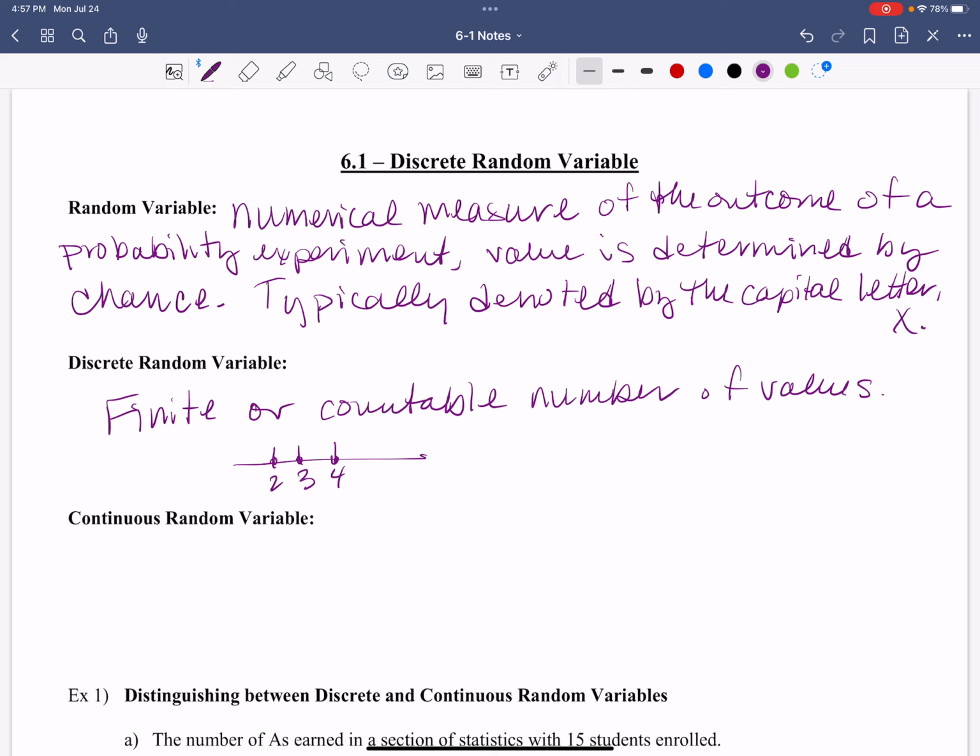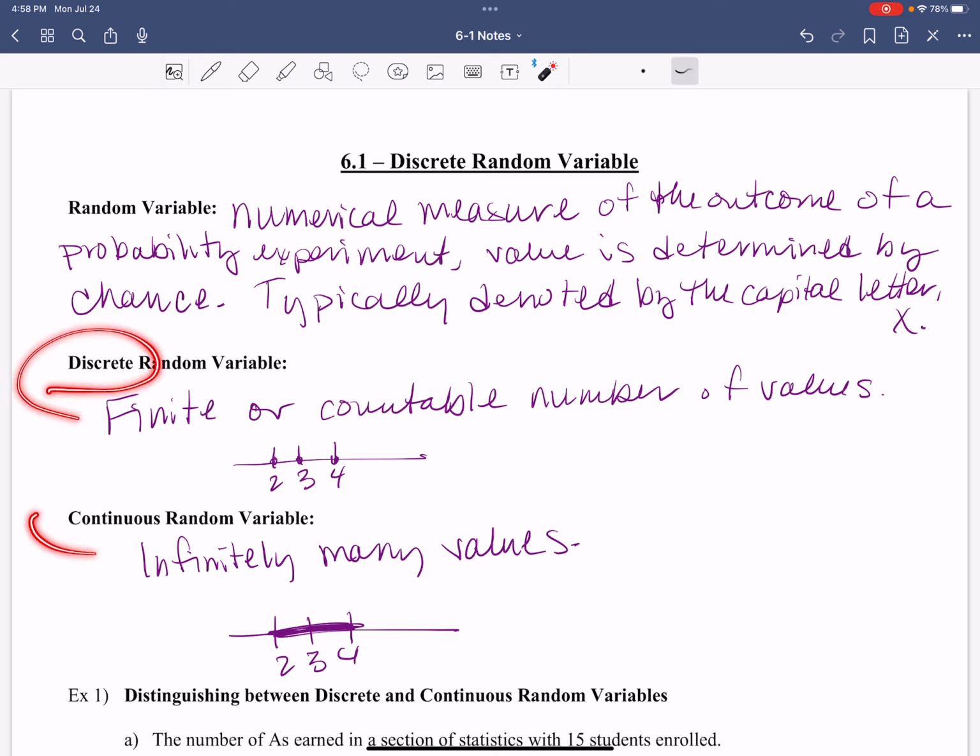A continuous random variable has infinitely many values. So if I'm looking at 2, 3, 4, it's everything between them, not just the 2, the 3, and the 4. Now, I wanted both of these on the paper before we take a look at this.